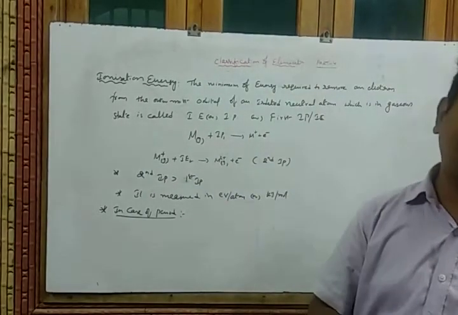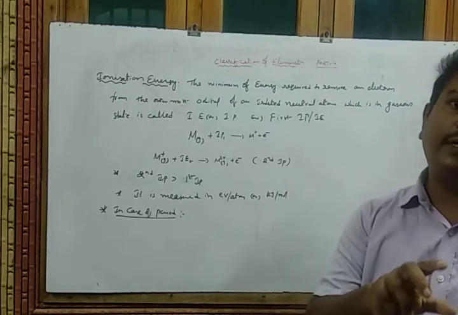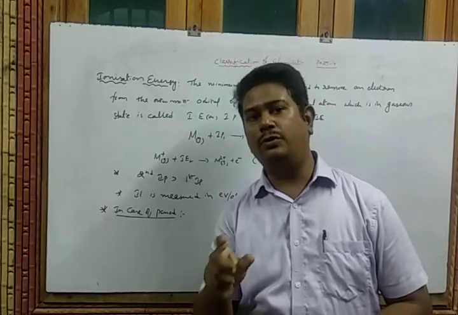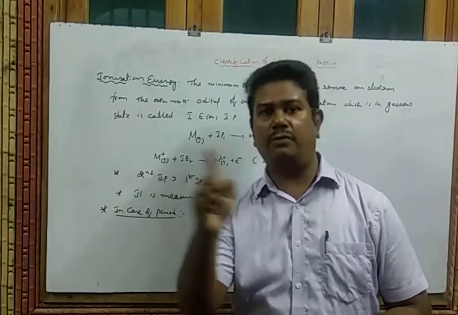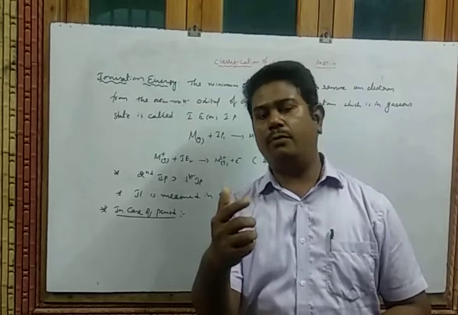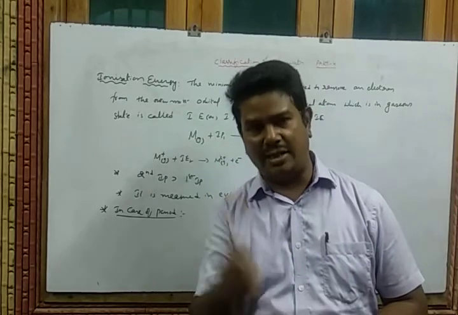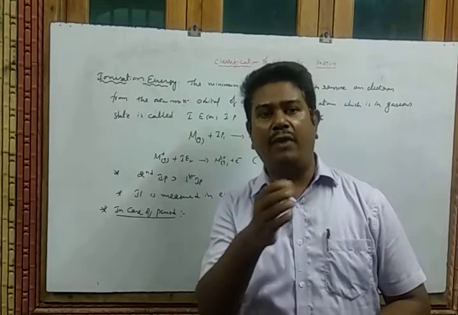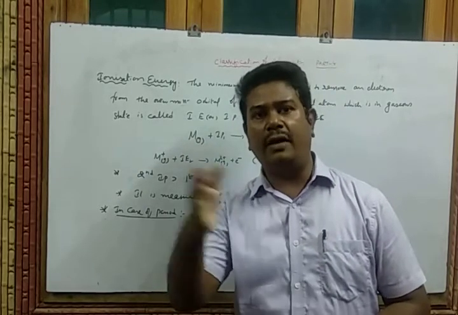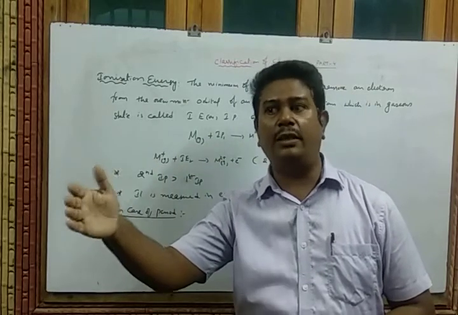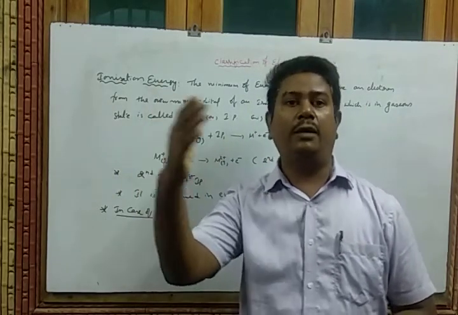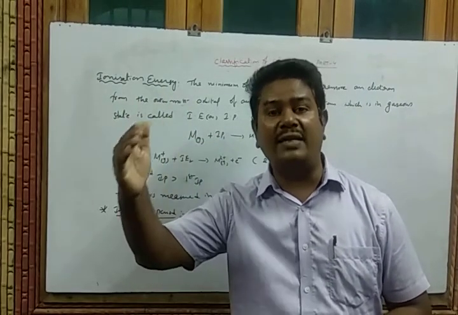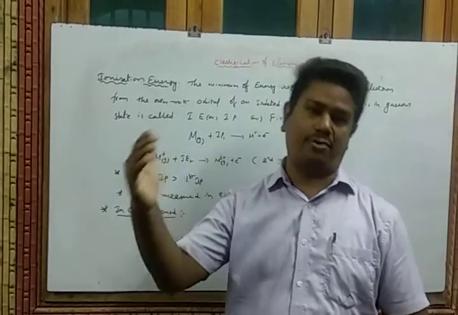In periods, what happened to the atomic radius? The atomic radius decreases. Decreased means the nuclear force of attraction on the outermost electrons increases. So as the force of attraction increases, we require more energy. Am I right? So while we are moving from left to right, the atomic radius decreases, and the ionization energy value also increases because more nuclear force of attraction is acting on the outermost orbit electrons.